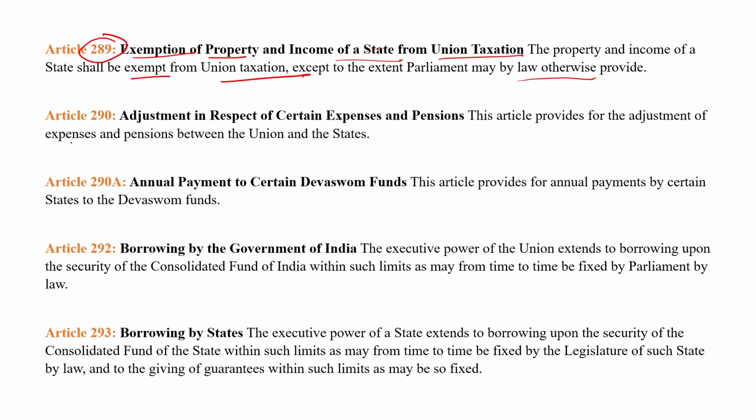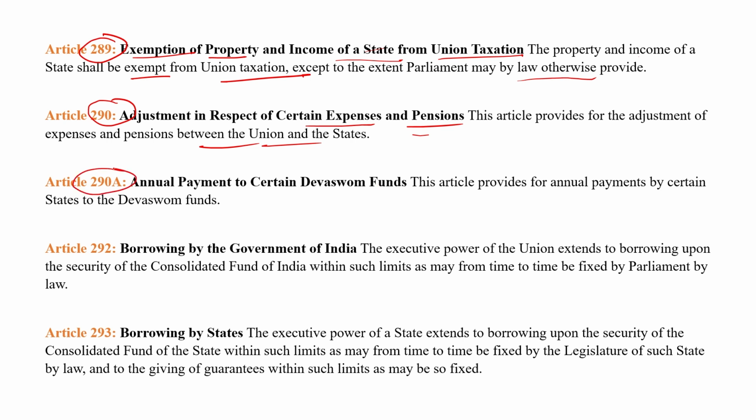Next is Article 290. Article 290, adjustment in respect of certain expenses and pensions. The article provides for the adjustment of expenses and pensions between the Union and state. So it is dealing with the adjustment of the expenses and the pensions between state and center.